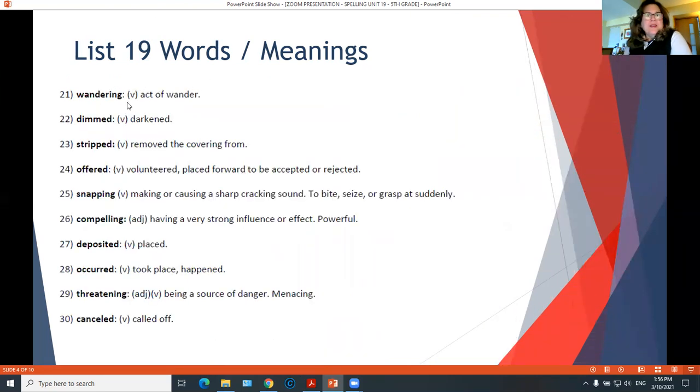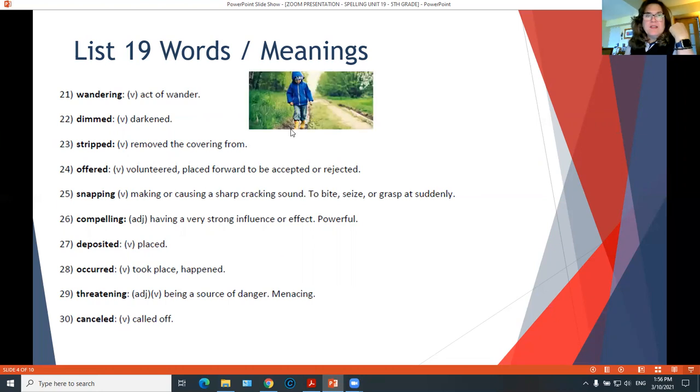Now wondering. Wondering is the present participle of wonder, and we already saw wondered, which was the past tense of this verb. Do you remember this little guy? Okay, he's wandering around. He's doing it right now. That's to move from one place to the other without purpose or specific destination.